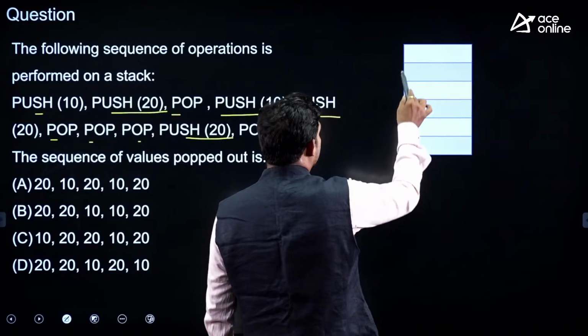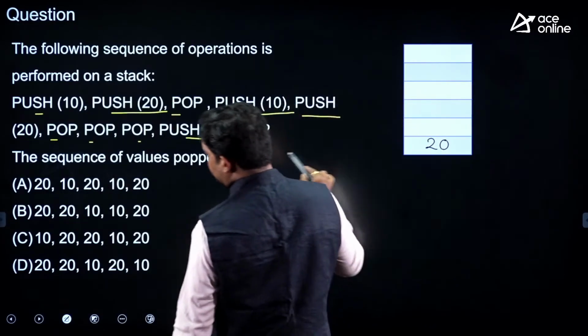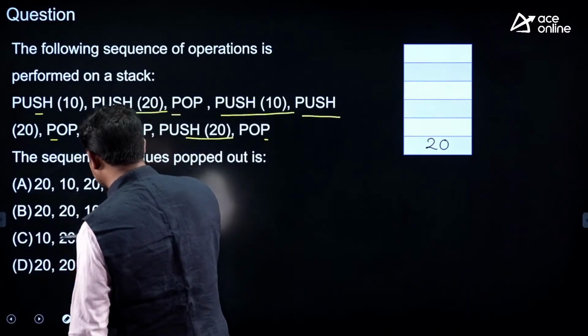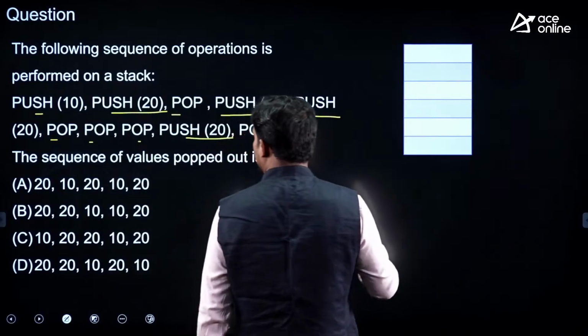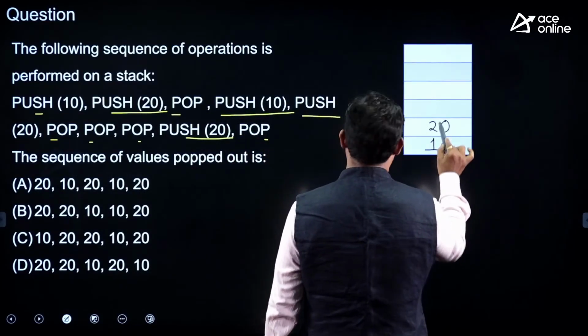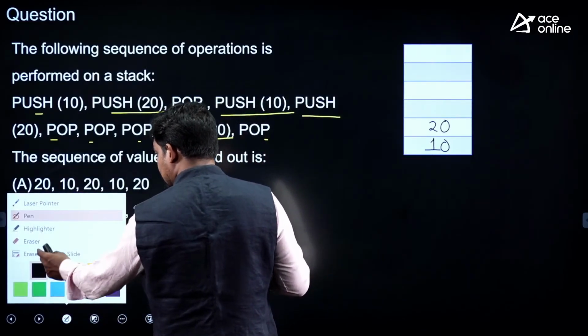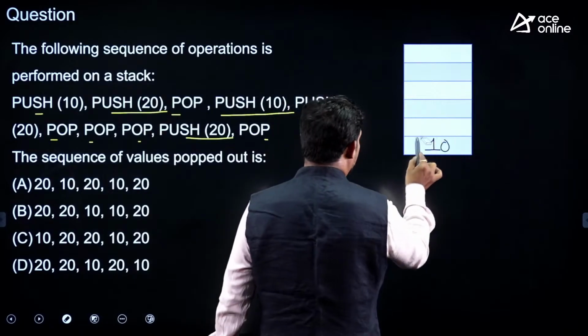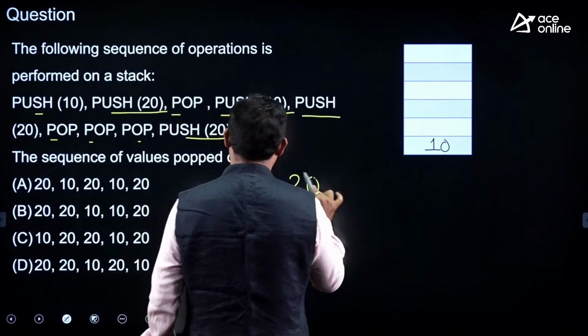We have a container where only the top element will be accessed. We push 10, and then 20, and then you pop. A pop means from this container this 20 will go out. The first element popped from this container is 20.